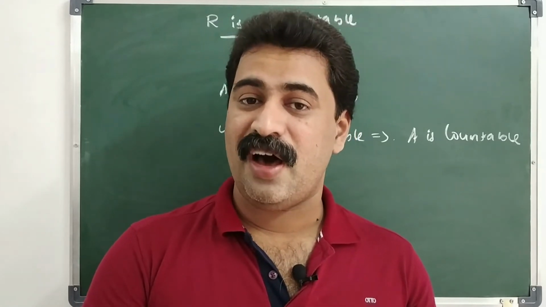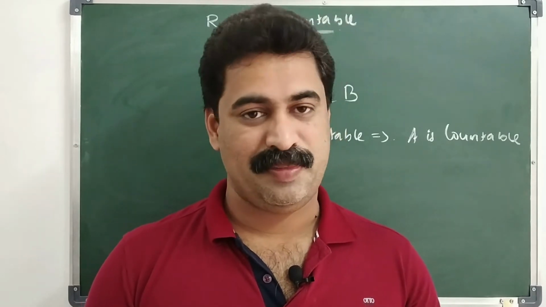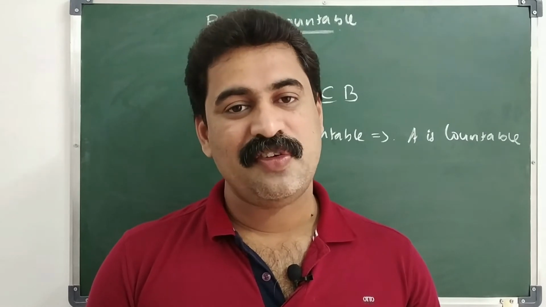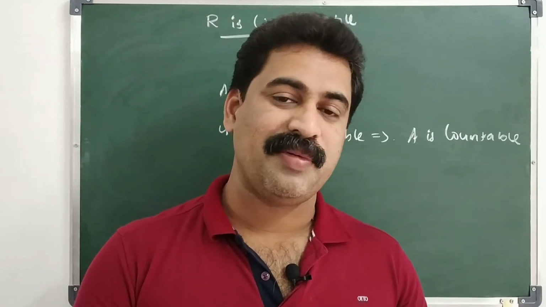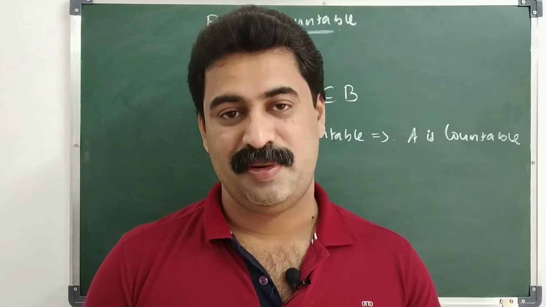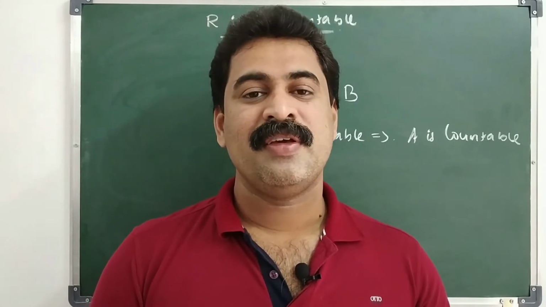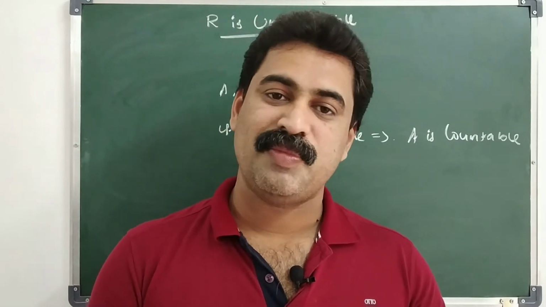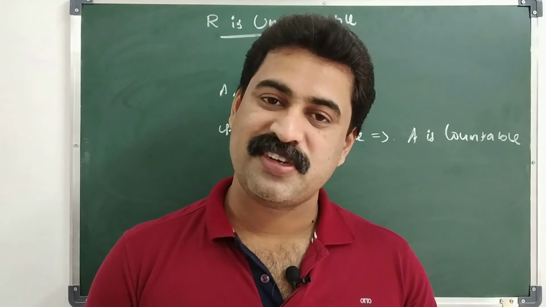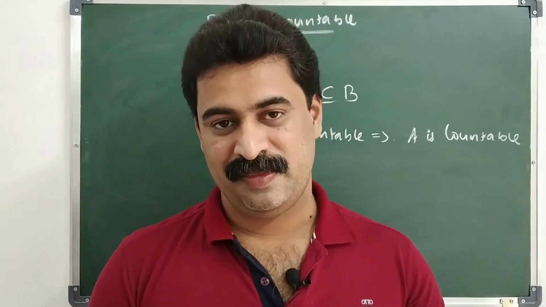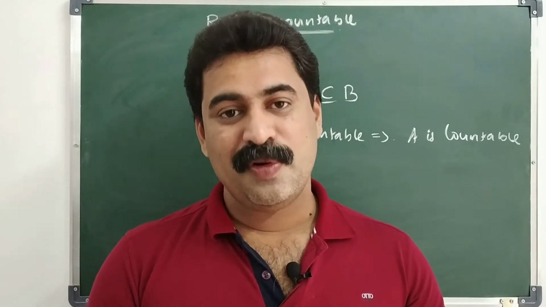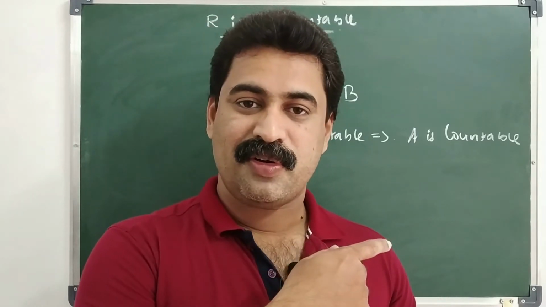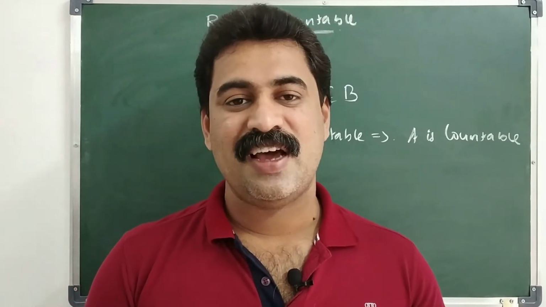Already we have if R is countable, then every subset of R is countable. Its contrapositive statement is if any subset of R is not countable, that means uncountable, then R is not countable. R is uncountable. Clear? So here we take the closed interval [0, 1], which is a subset of R. If we prove the closed interval [0, 1] is not countable, then by the contrapositive method we can say that R is not countable.